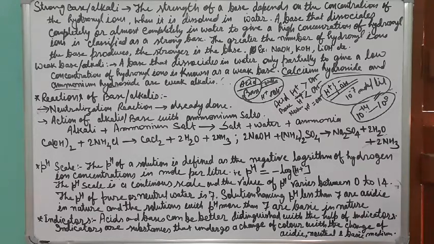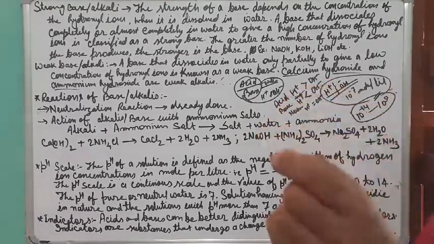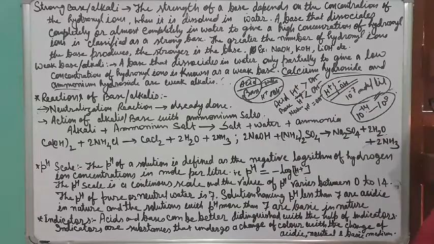All acids and bases, when dissolved into the water, contain H plus ion as well as OH minus ion. It is not that acid only has H plus ion and base only has OH minus ion. No. Both acid and base have H plus ion as well as OH minus ion.